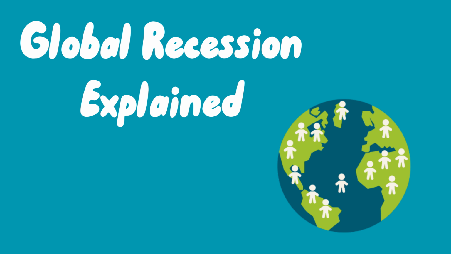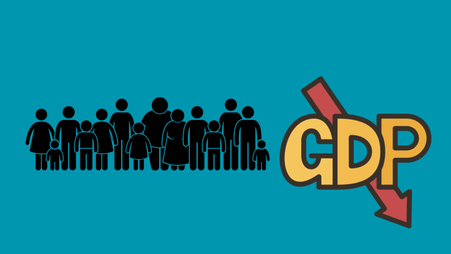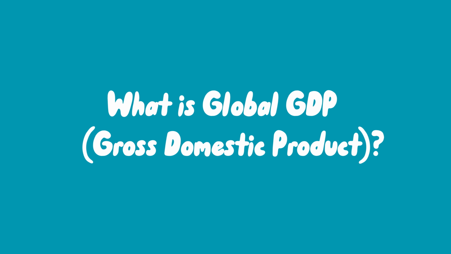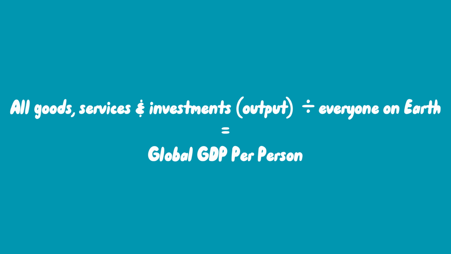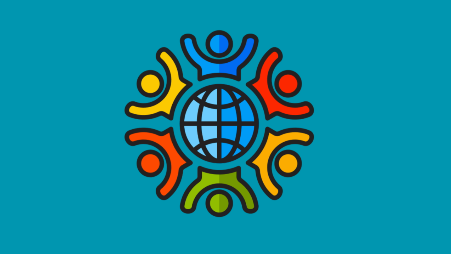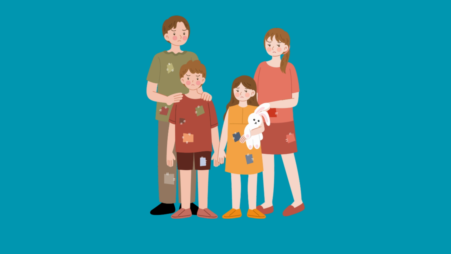a global recession. So what counts as a global recession? Let's break it down simply and quickly. The definition of a global recession by the renowned IMF, the International Monetary Fund, is a global recession happens when global GDP per person falls. So what is global GDP? It's everything the world makes: goods, services, investments. Divide that by the world's population, and you get global GDP per person, basically the world's average income. If that number goes down, people everywhere, on average, are getting poorer.